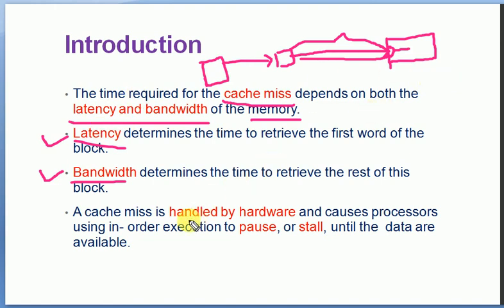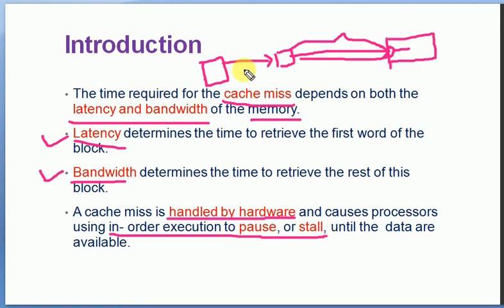A cache miss is handled by hardware. If the data is not available within the cache memory, it will be handled by the hardware, and for processors using in-order execution, it normally pauses or stalls the execution. We used stall, meaning execution stall, memory stall, etc., in our previous session.